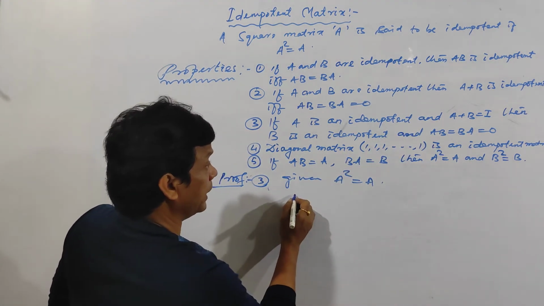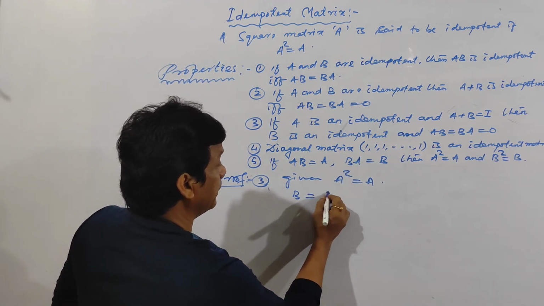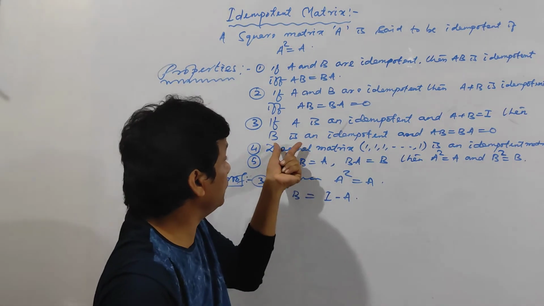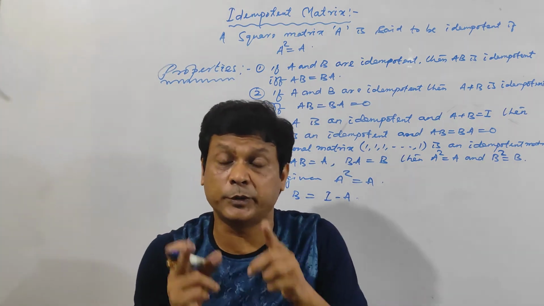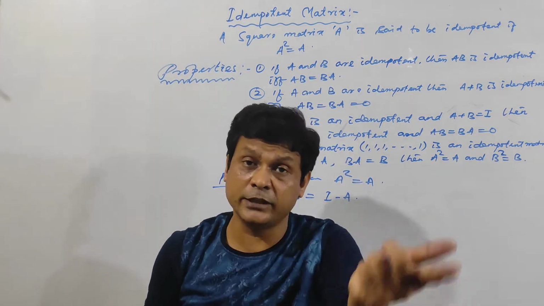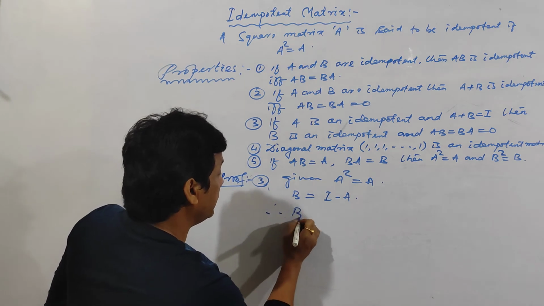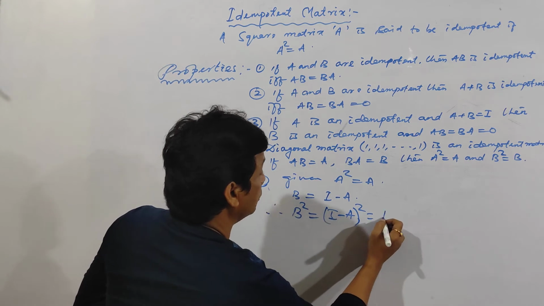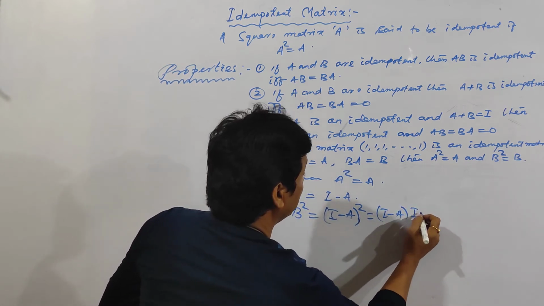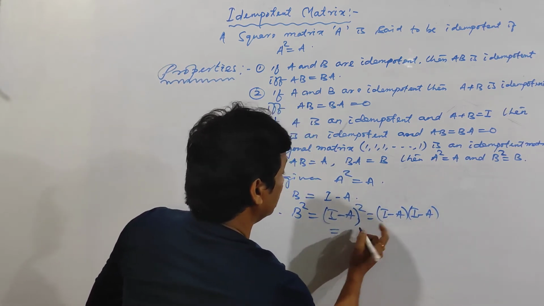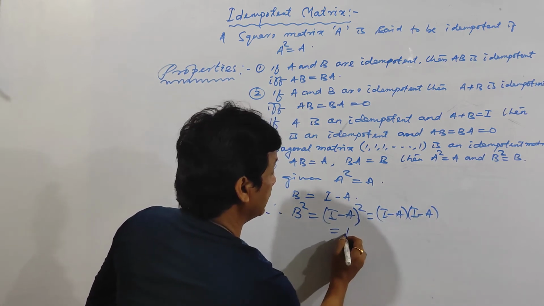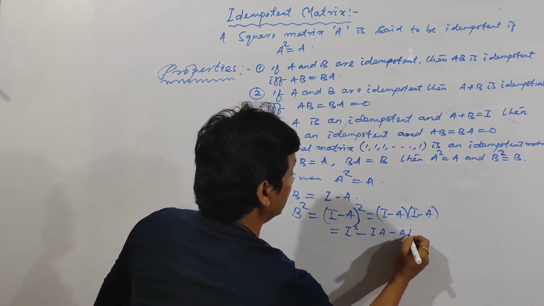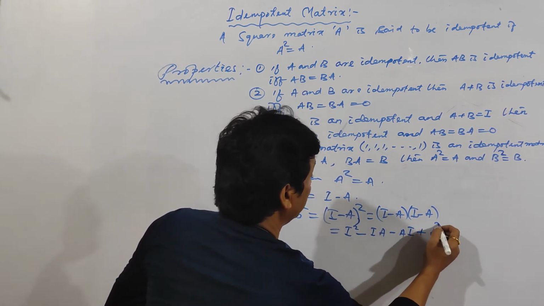Now A plus B is equal to I, that means B is equal to I minus A. Now you have to prove B is idempotent. B is idempotent means you have to prove B square is equal to B. So B square, that means I minus A whole square, is equal to I minus A into I minus A. Apply the distributive property: I into I is I square, minus I into A, minus A into I, plus A into A is A square.